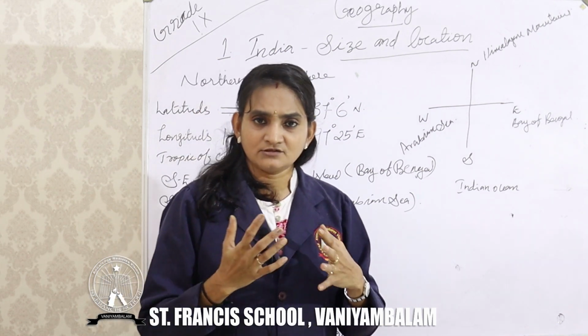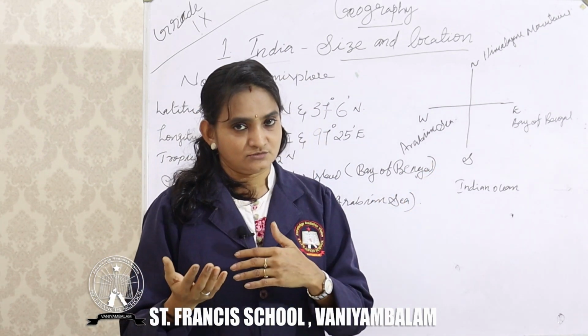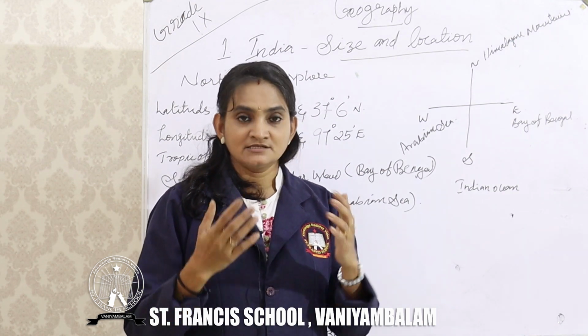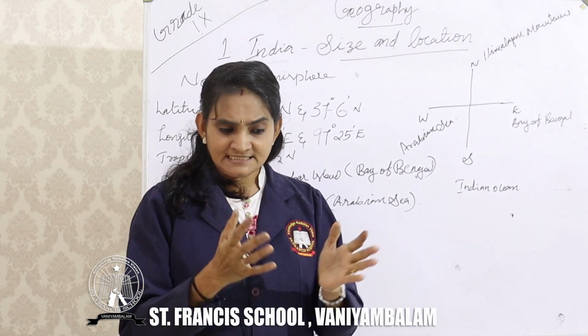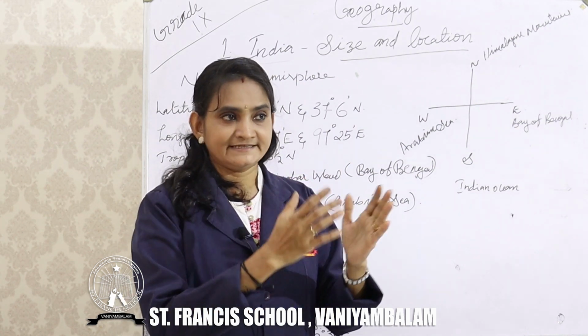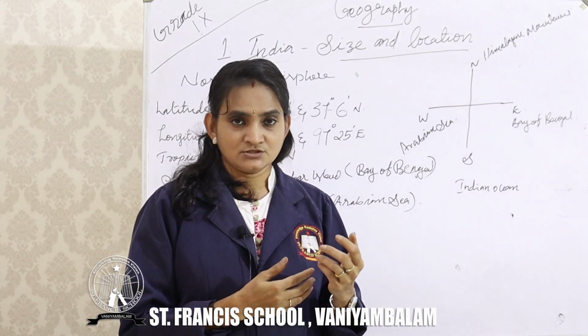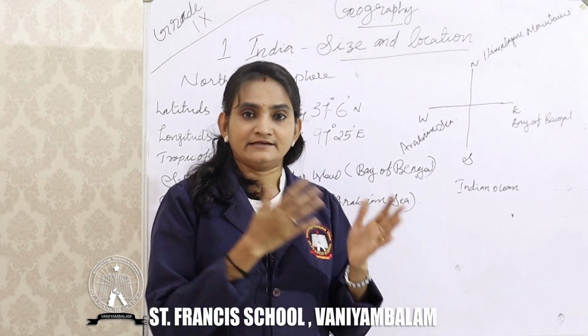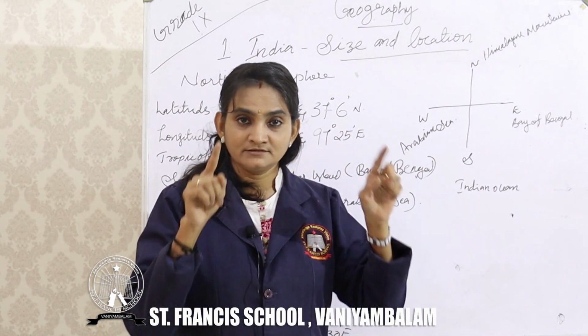For the exact location, we learned latitude and longitude, isn't it? Latitudes and longitudes from class 6 onwards. Latitudes and longitudes help us to locate places. Whenever these latitudes and longitudes meet, we get a square.